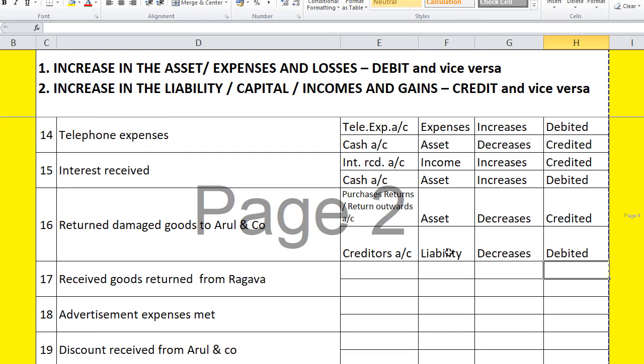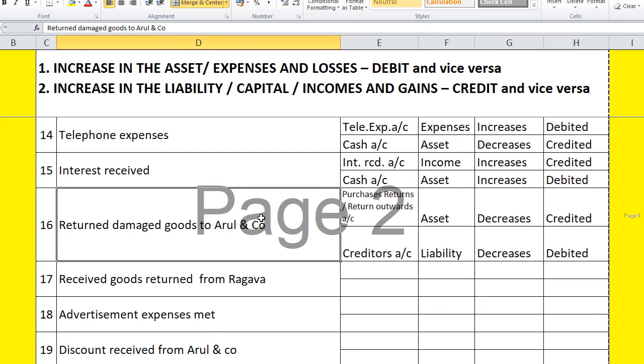All the points we cannot understand at the same time. Here, the main point is returned damaged goods means purchases return and creditors. These are the accounts that we have to see. And it is quite easy to remember: when purchases is debited, purchases return will be credited. This is a simple idea you can go with.